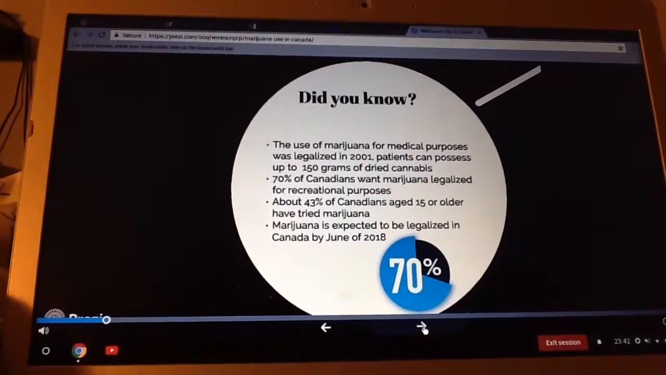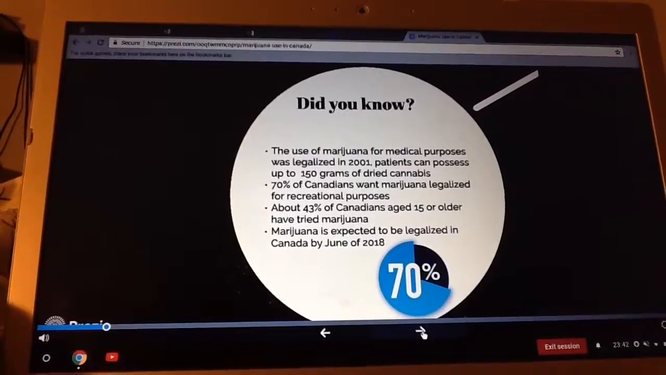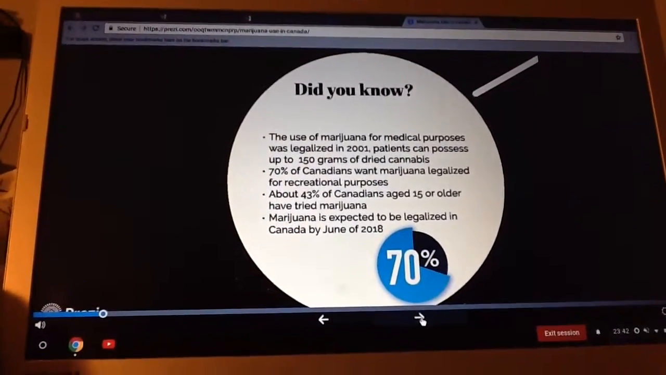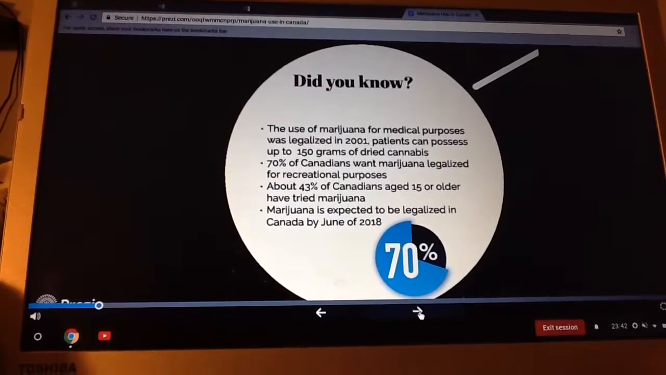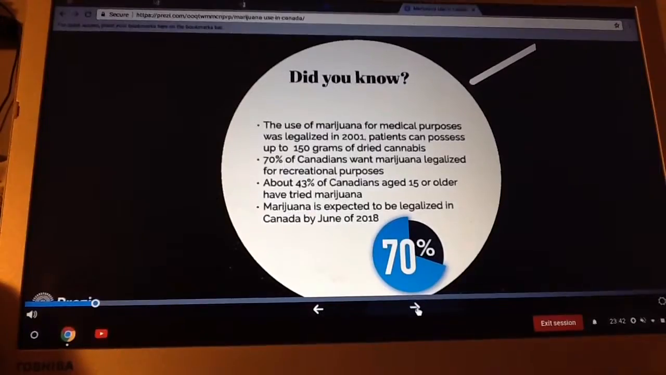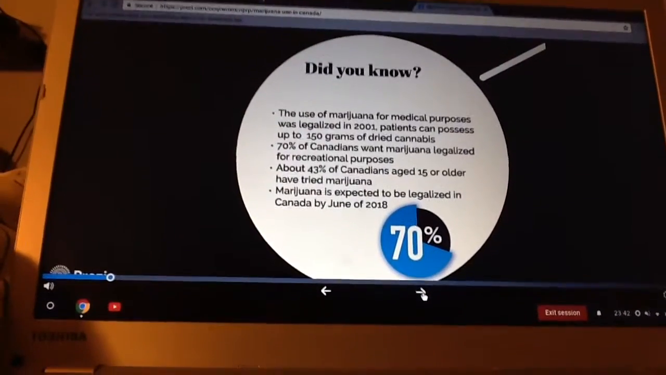Also, 70% of Canadians want marijuana legalized for recreational purposes. 70%. About 43% of Canadians aged 15 or older have tried marijuana. And marijuana is expected to be legalized in Canada by June of 2018, just in 1 year.